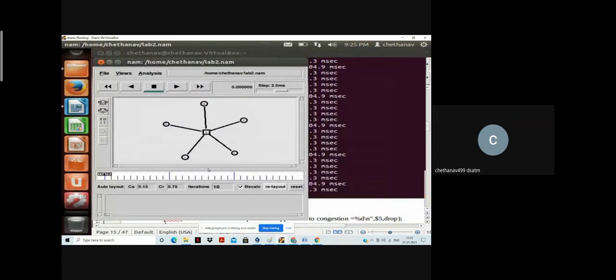Just relayout it. This is the way you can relayout so that it's easy for you to analyze your animation file. This is node number 4, which is exactly in between all the other nodes. Just play it. It started at 0.1 and will end by 3. As we know, when it reaches 3, it will stop.